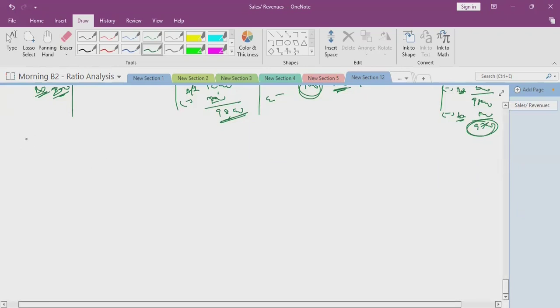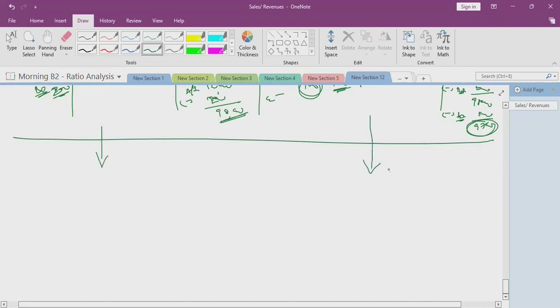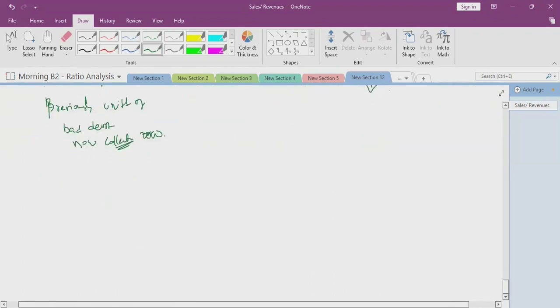Now what happened in the subsequent financial year? We have received the amount. Bad debts previously written off are now collected.